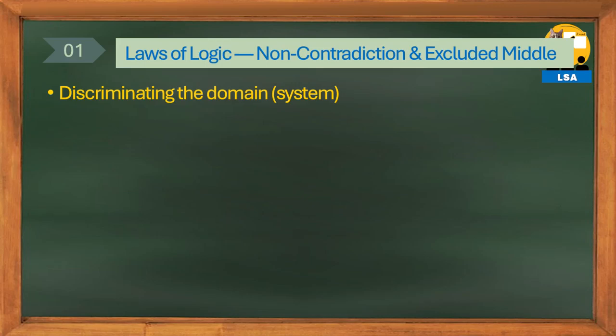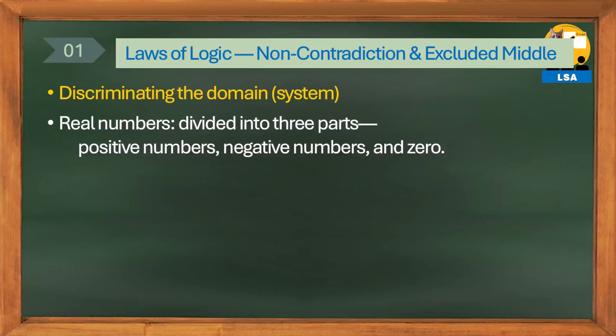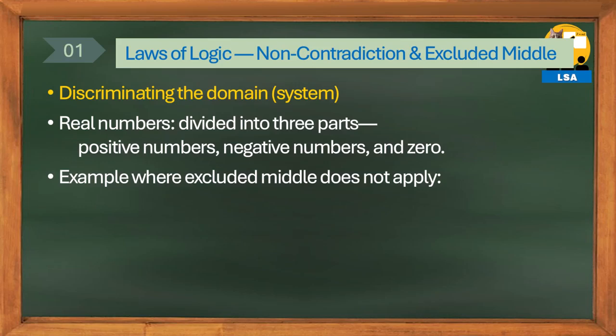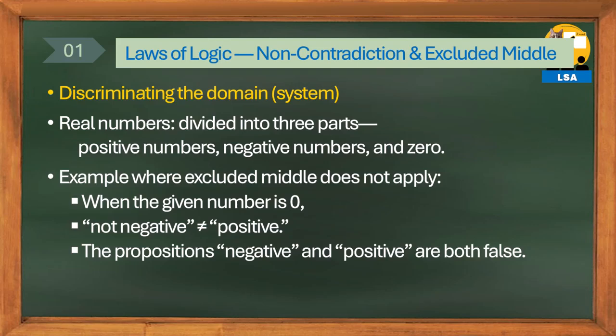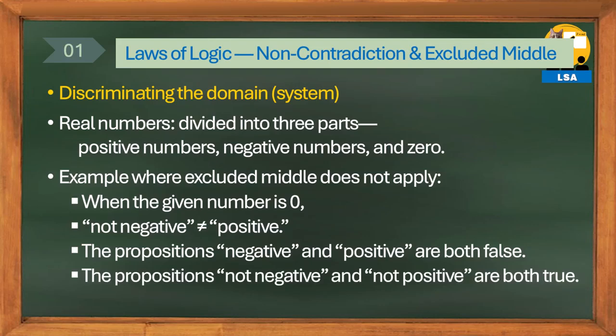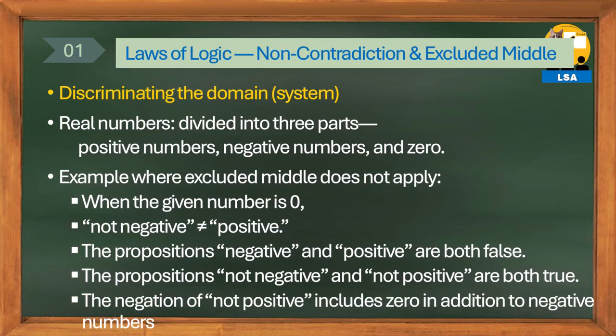Let's better understand the content of the law of excluded middle through cases in mathematics where it does not apply. When we divide real numbers into three parts, positive numbers, negative numbers, and 0, the law of excluded middle does not apply. When the given number is 0, the proposition "is not a negative number" does not mean "is a positive number," so the propositions "is a negative number" and "is a positive number" are both false, and "is not a negative number" and "is not a positive number" can both be true. The negation of the proposition "is not a positive number" includes 0 as a third case besides negative numbers, so you must consider the cases carefully.